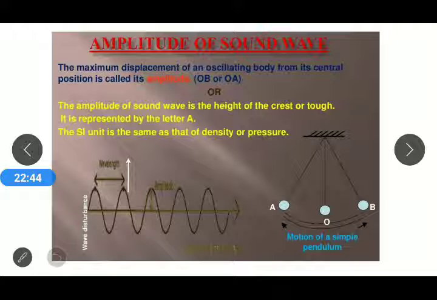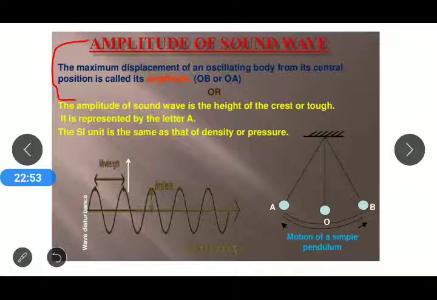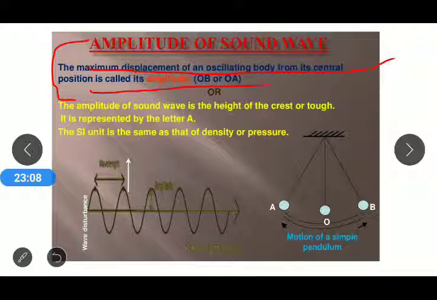Next is the amplitude of a sound wave. In an earlier video I have also told you what amplitude is. Now again, with the help of the simple pendulum, we are defining amplitude. The maximum displacement of an oscillating or vibrating body from its central position is called its amplitude.